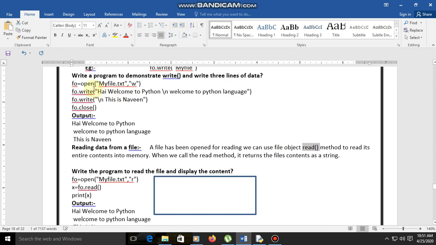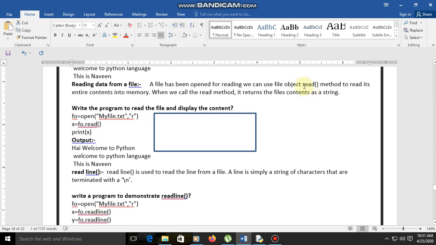Before, we used the write function to write the data, and for reading we are using the read method to read its entire contents into memory. When we call the read method, it returns the file's contents as a string.